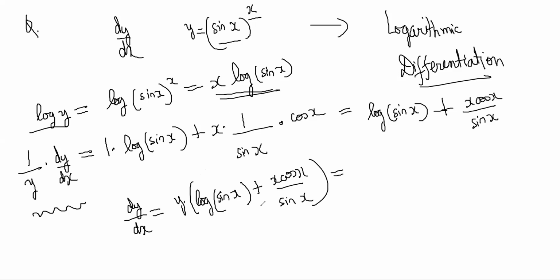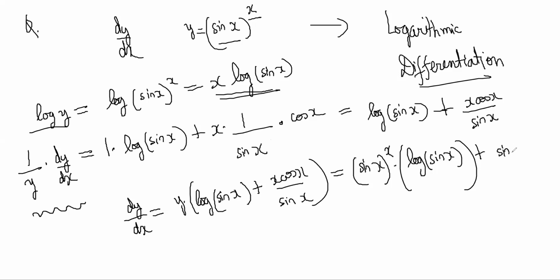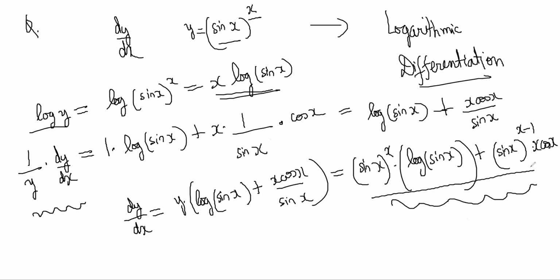So y is what? y is sin x to the power x, no? So dy by dx is sin x to the power x log of sin x, plus sin x to the power x divided by sin x, which will become sin x to the power x minus 1, into x cos x, right? Okay, write down this answer once. Write down this answer in your notebook so that you can tell me when I ask you in the next screen.